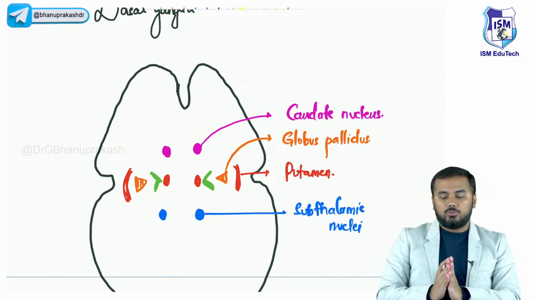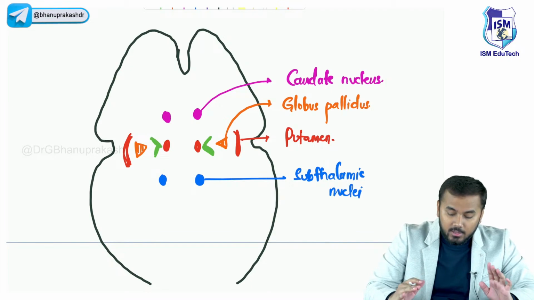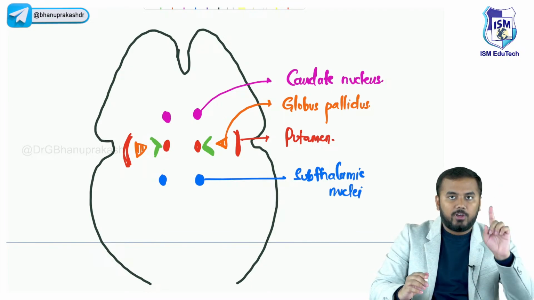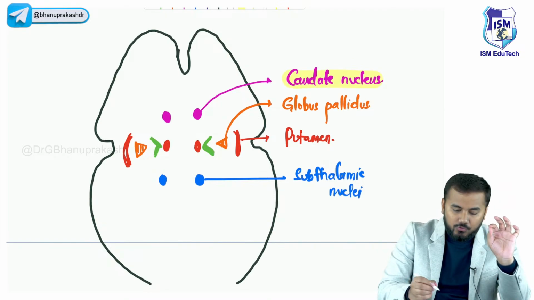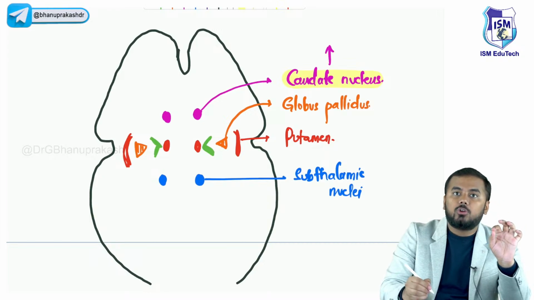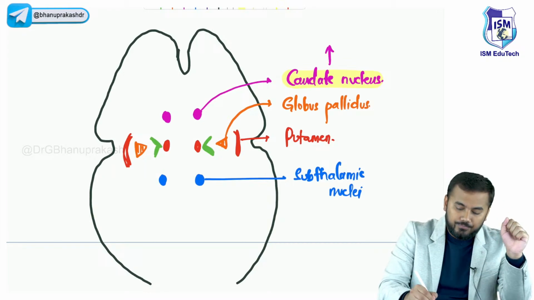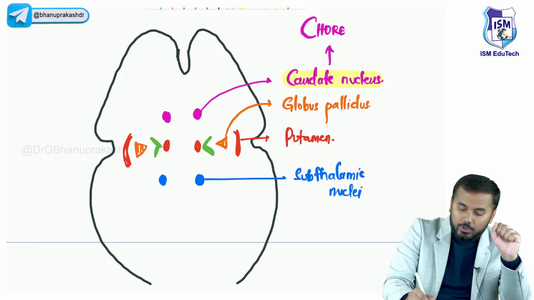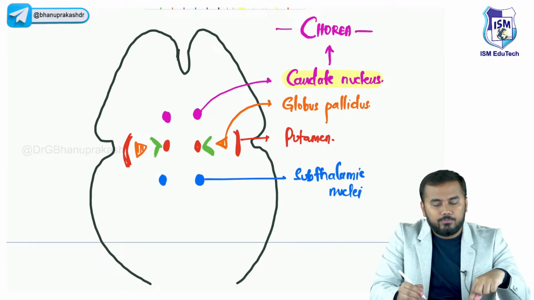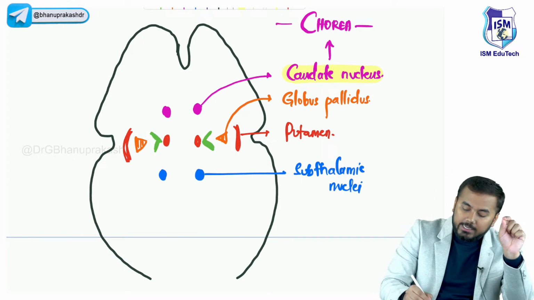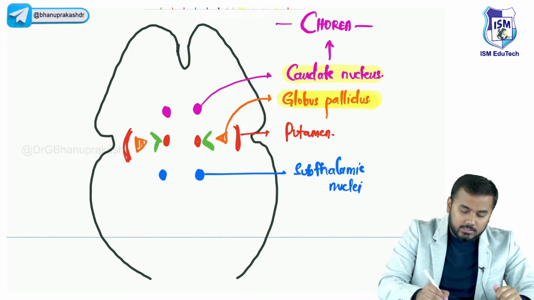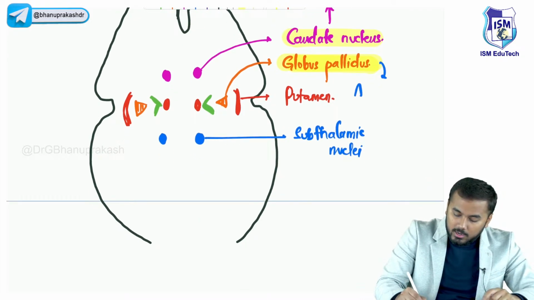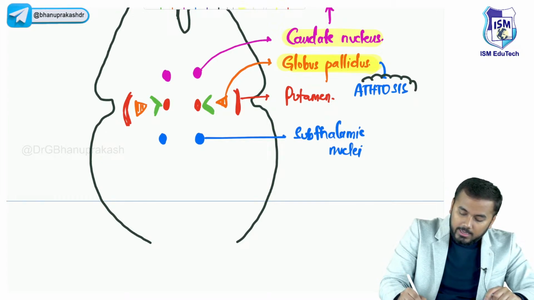Now these are some of the structures of your basal ganglia. I hope till here you understood. Now what will happen when there is damage to these? For example, if there is damage of the caudate nucleus, this would lead to a condition called chorea, C for caudate nucleus, C for chorea. What is chorea? I will tell you in a minute. Next, if there is damage of the globus pallidus, this would lead to a condition called athetosis.